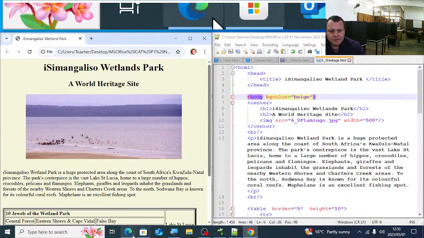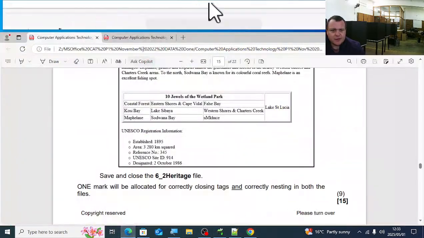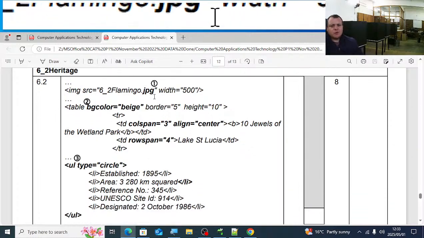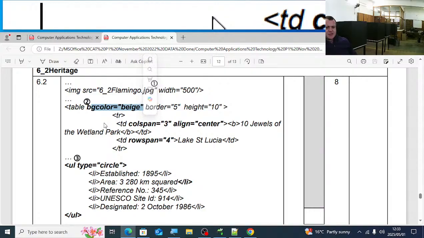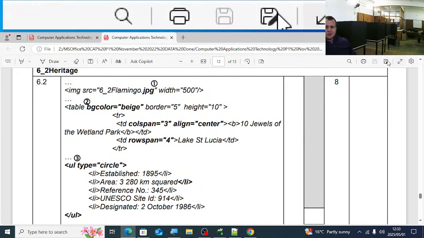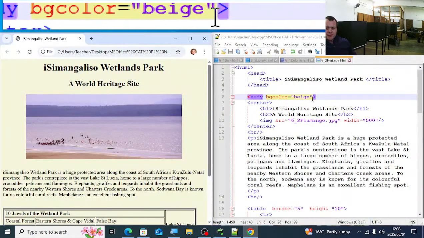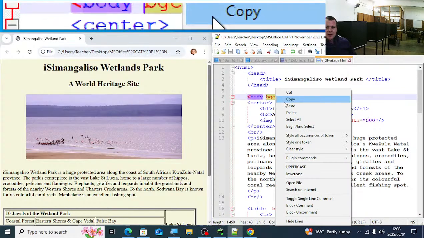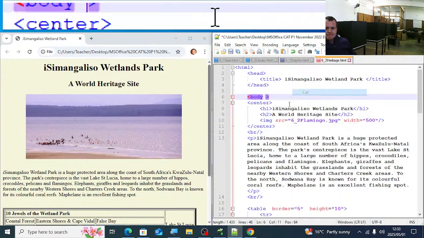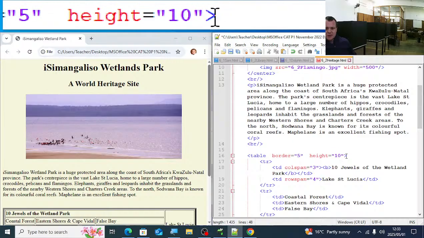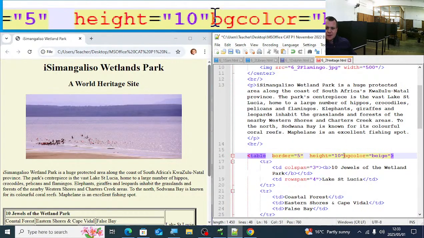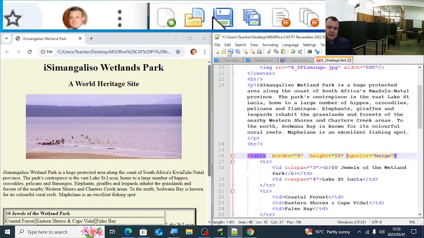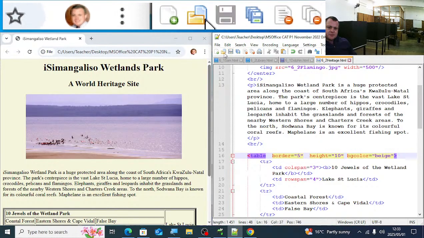Now I'm going to go to the memo quickly to check the mark allocations, if we did everything. First one is JPG, 1 mark. Bgcolor beige. Sorry, it's only of the table. It's not of the whole web page. It's only of the table. So I'm going to cut it out of the body and simply paste it here in the table element, so that not the whole web page is beige. It's only the table.